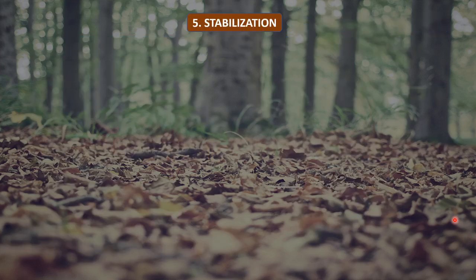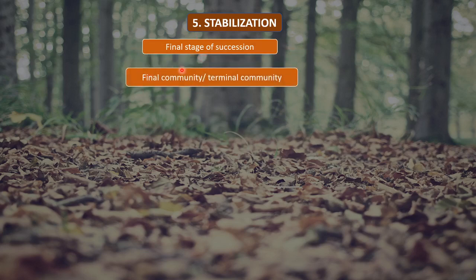Now we move towards our last step, which is stabilization. Stabilization is actually the final stage of succession. In this stage, the community that gets established is called the final community or terminal community.